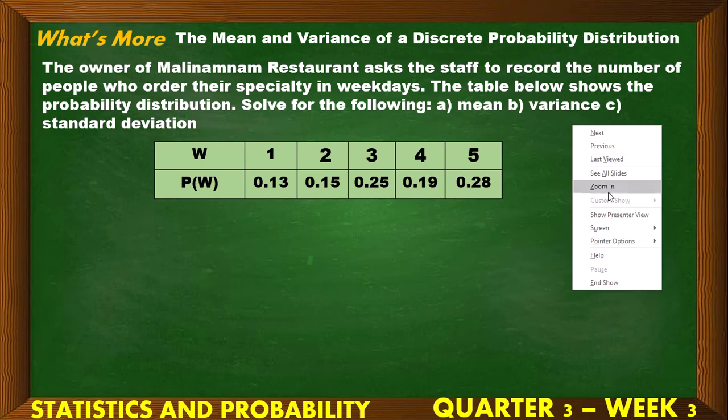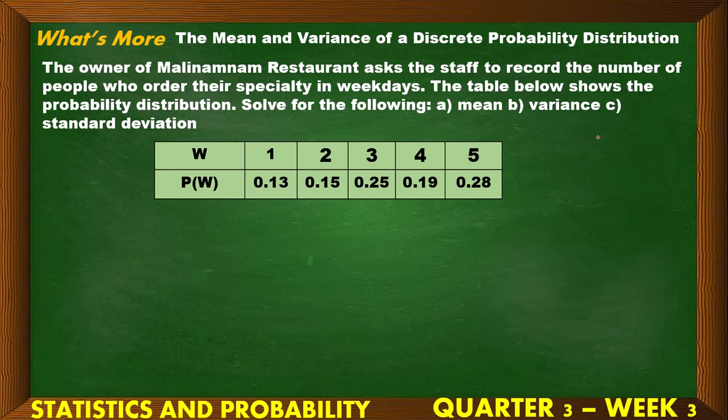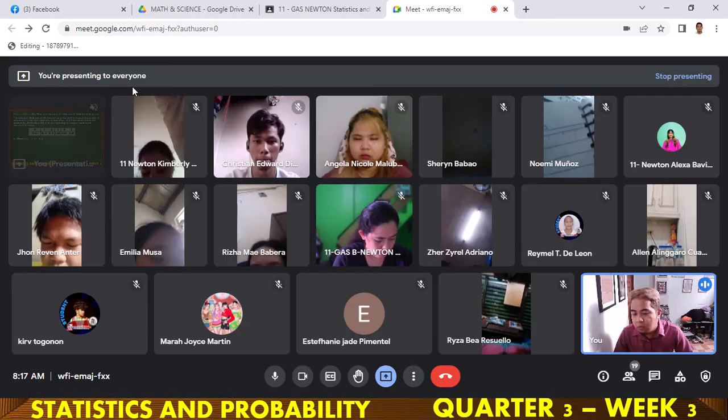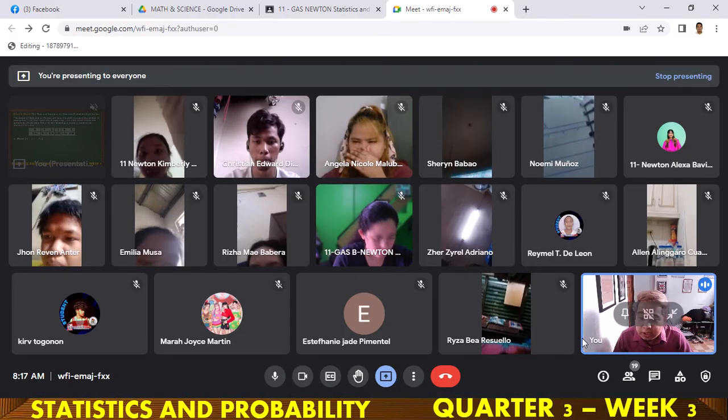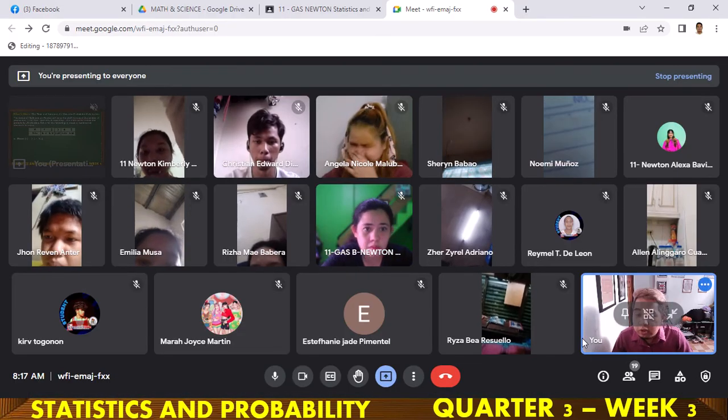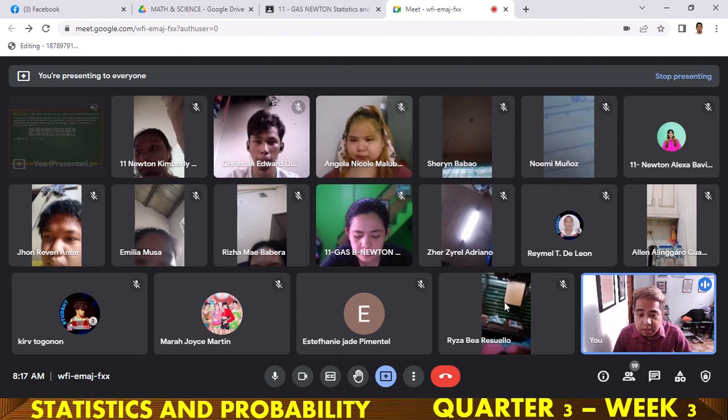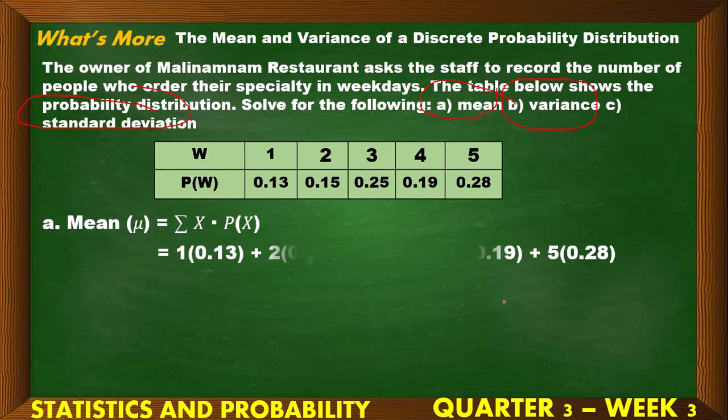Dito kasi, solve for, tatlong pinapasolve ha. Mean, variance, and the deviation. Okay, start tayo sa mean. Class, kung ayaw mo mag-table, gusto mong diretso, okay lang naman. Pero paano po yun? As simple as multiplying each and every, di ba? Pwede mo naman i-diretso agad sa solution, no? Kung ayaw mo mag-table. Yan.